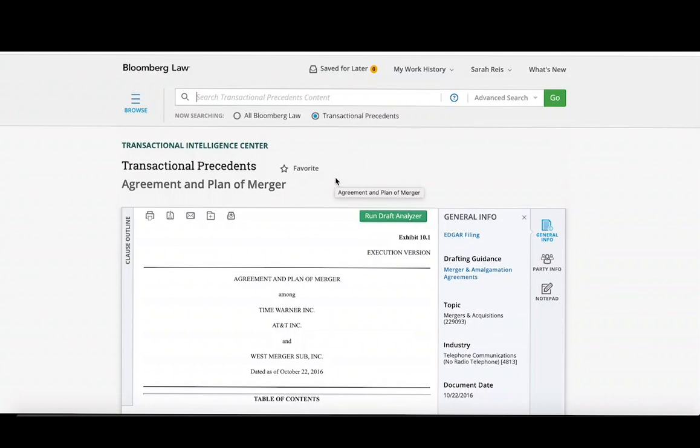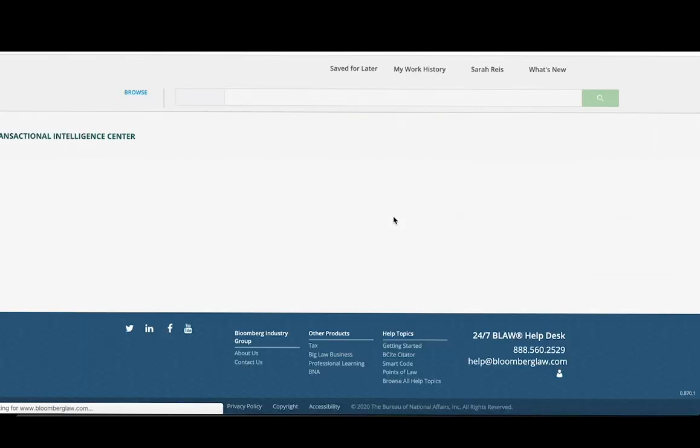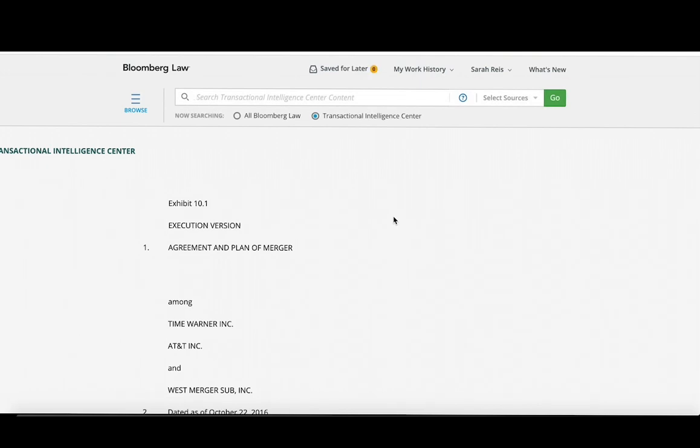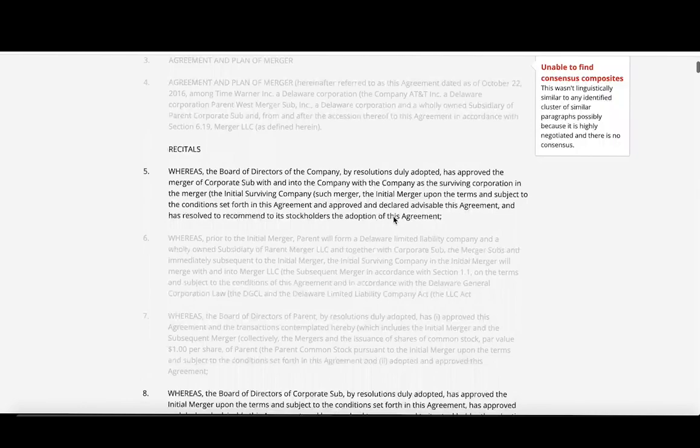The documents within the Precedents and Documents database also have something called a draft analyzer. If you click on that Run Draft Analyzer link, it will compare this document and the language within it with the language from all of the other documents in this Precedents and Documents database.